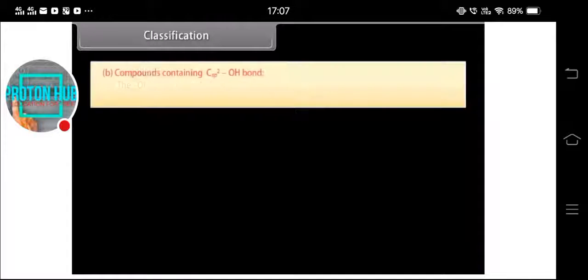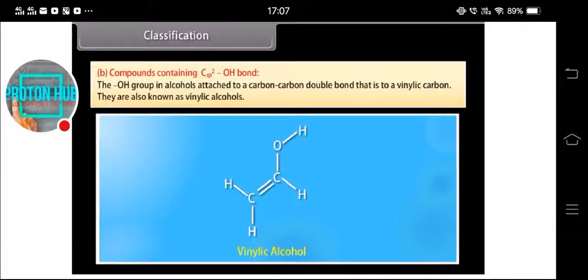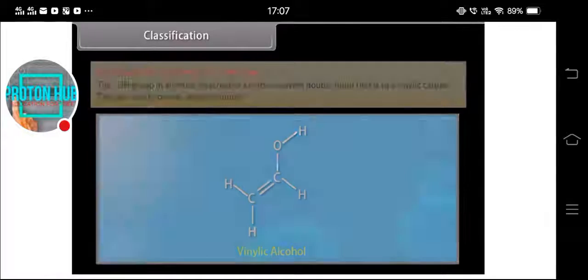Classification. Compounds containing an sp2 hybridized carbon atom bonded with a hydroxyl group. The hydroxyl group in alcohols is attached to a carbon-carbon double bond, that is, to a vinylic carbon. They are also known as vinylic alcohols.